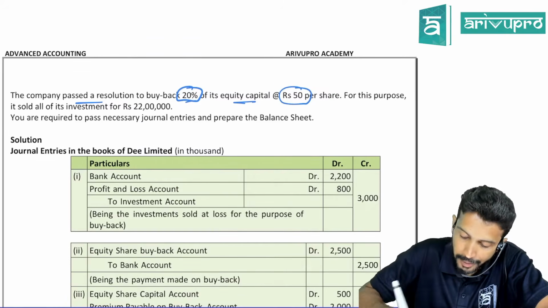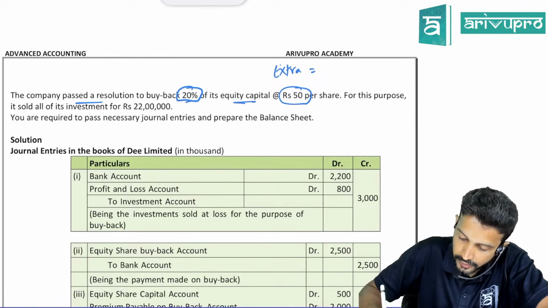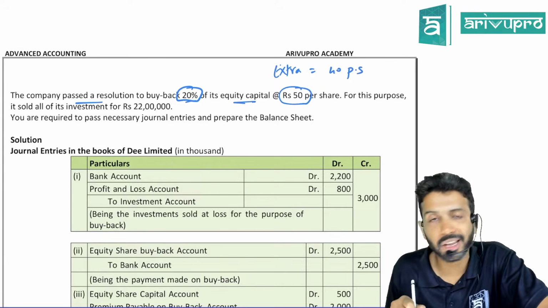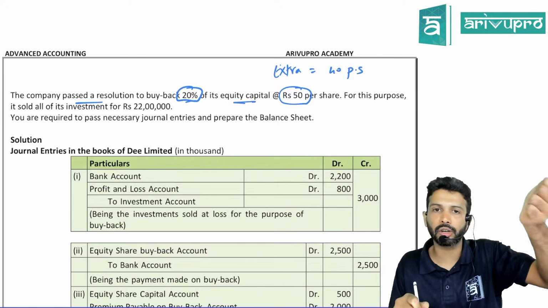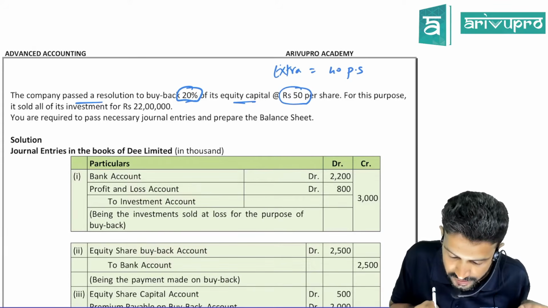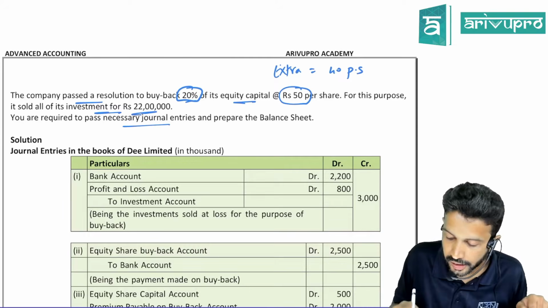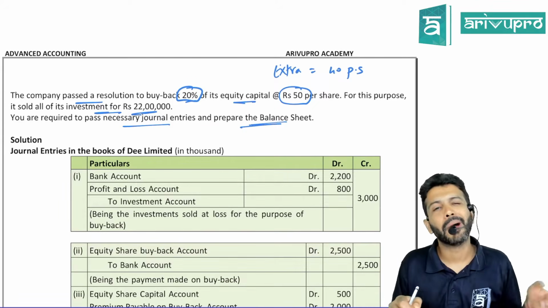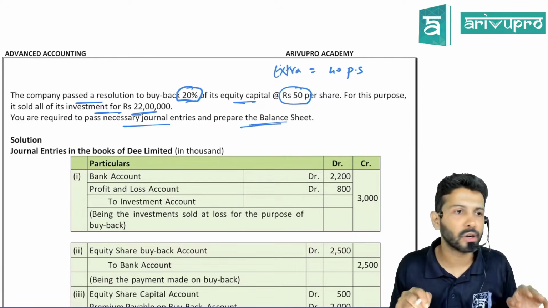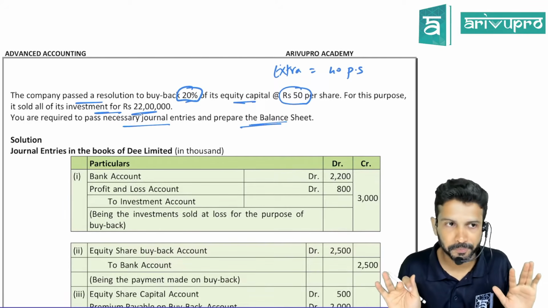What is your buyback price? 50. So you are paying 40 rupees extra per share. For this purpose, it sold all of its investment for 22 lakh. Pass journal entries and prepare balance sheet.